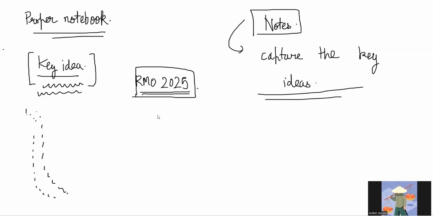There is only one solution. The solution is doing more problems. And one way to sharpen your intuition is to have all these key ideas in a nice notebook that you see every 3 days.